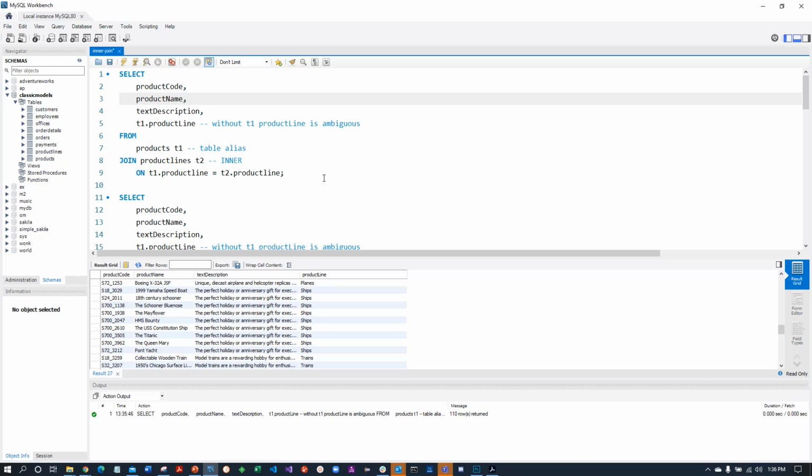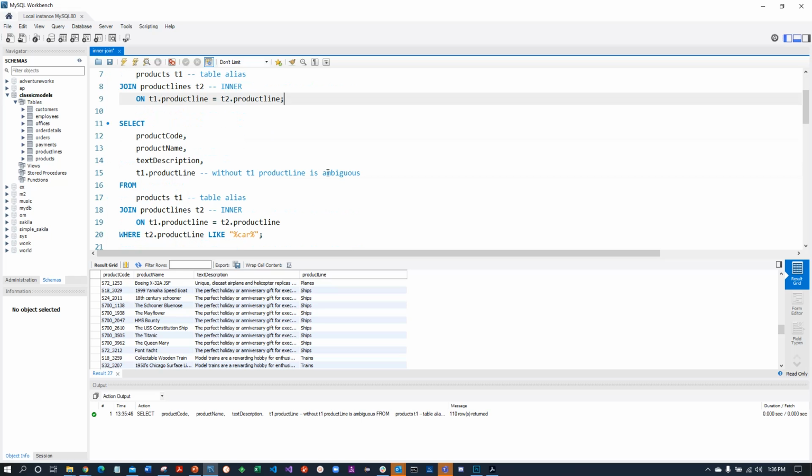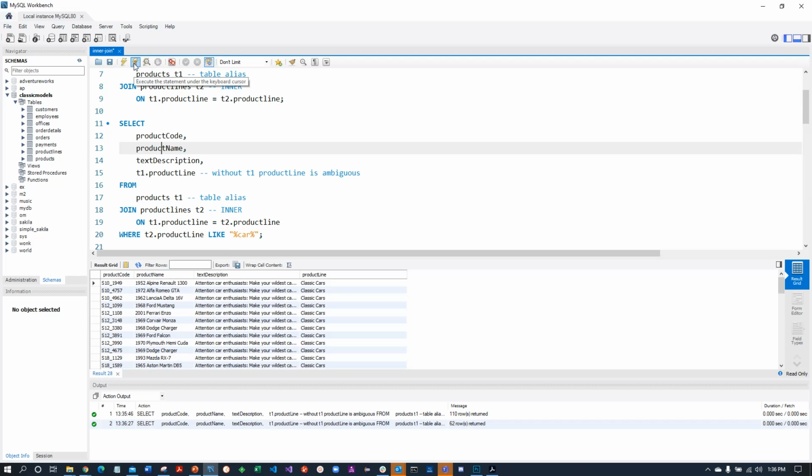And so our next query, very similar. I put a where clause on it. So where product line contains the word car, using these wildcard characters like this. So anything that has the string car embedded into it, and the product line will come out in the description. So that should filter out planes and ships and trains. So let's run this query here. And we can see that we get the classic cars product line now with nothing else.